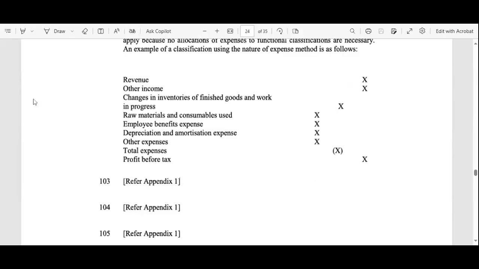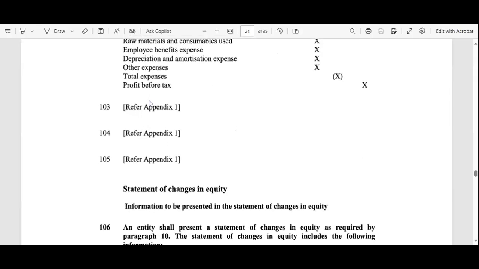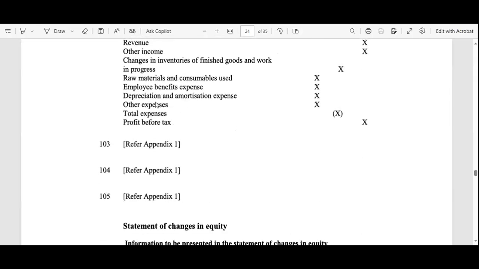The third entry is changes in the inventories of the finished goods and work in progress. We always enter the opening balance and closing balance of the different inventories, that is the raw material, work in progress, and the finished good inventories. Next, things are already given: work in progress, raw material, consumables. Employee benefit expense means the salaries of the employees. These are the expenses for the company or the organization. So that entry is here.